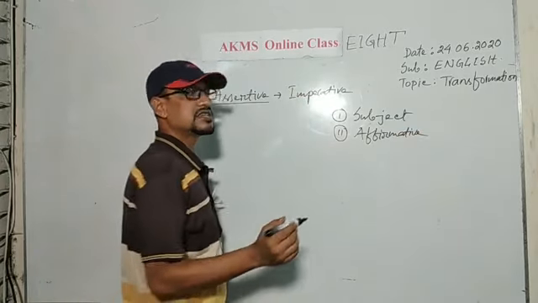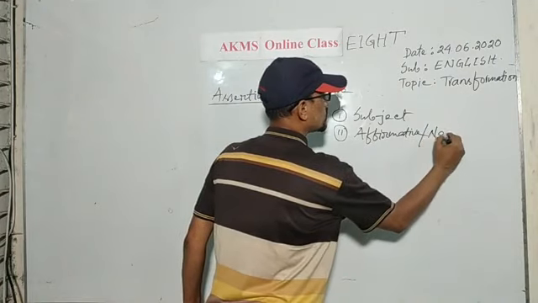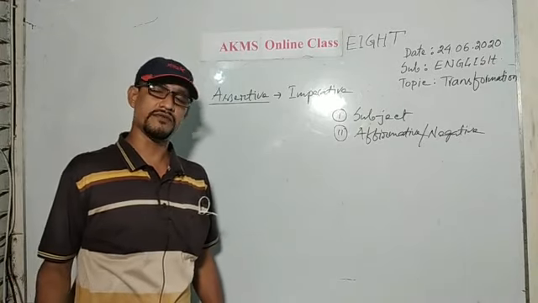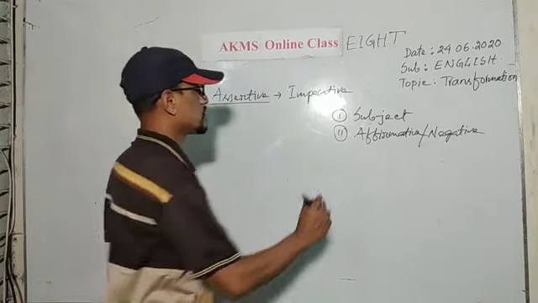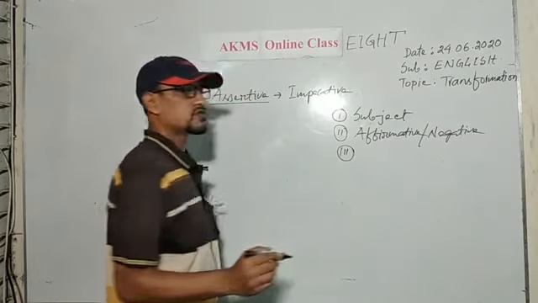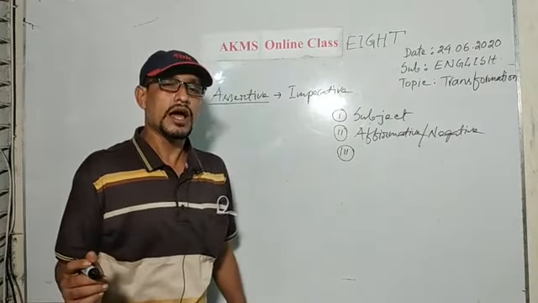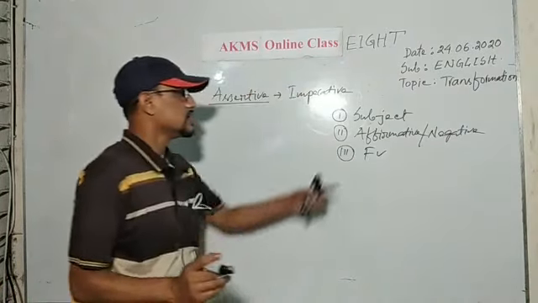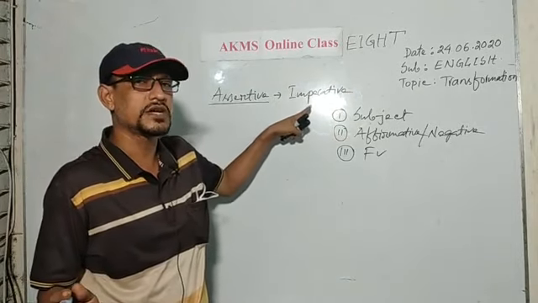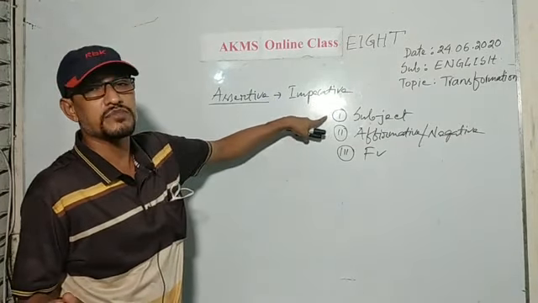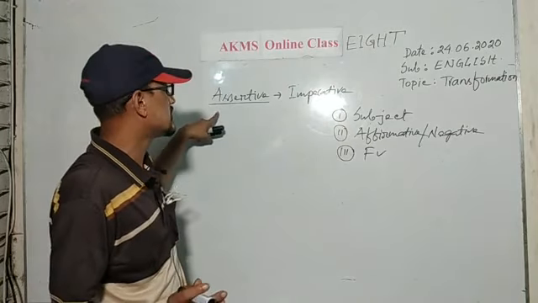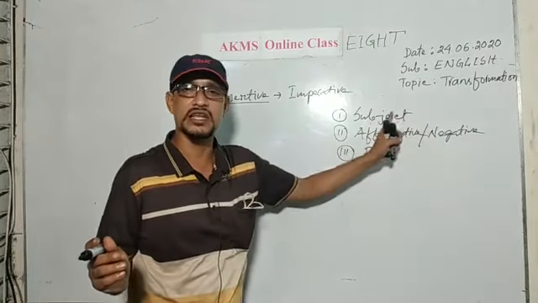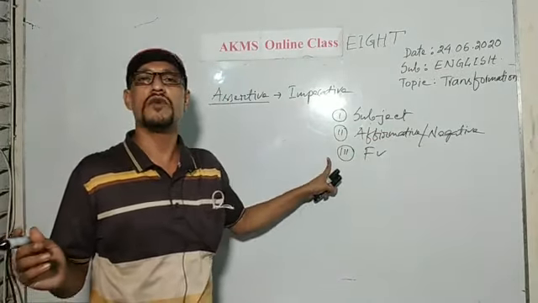Then, number 3, you should be careful about its verb. So the things you should be careful about are the subject, the mood of the assertive sentence, affirmative or negative, and the used finite verb.